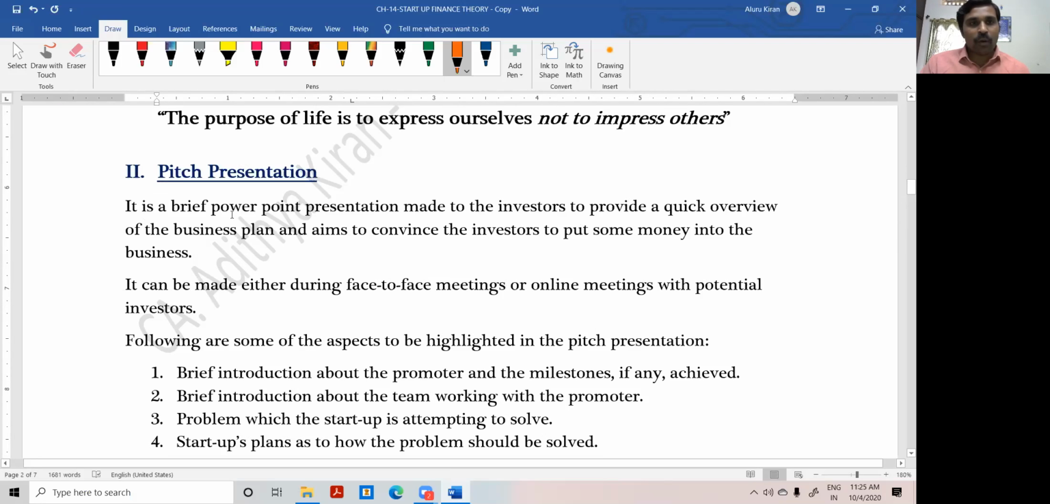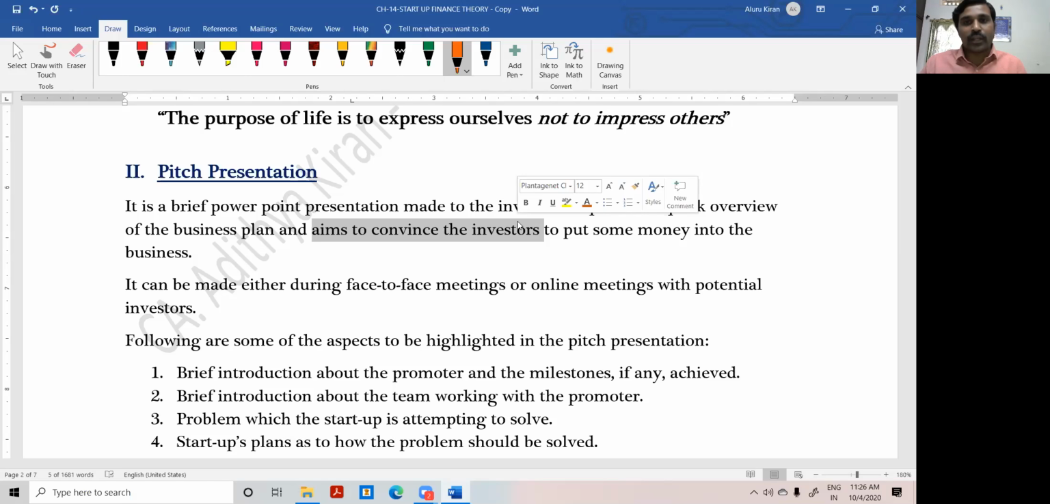It is a brief PowerPoint presentation made to the investors to provide a quick overview of the business plan, and it aims to convince. Aims to what? Convince the investor, not attract the investor. Convincing the investor means making our point very clear, expressing ourselves clearly. That is what it is. Okay, right.